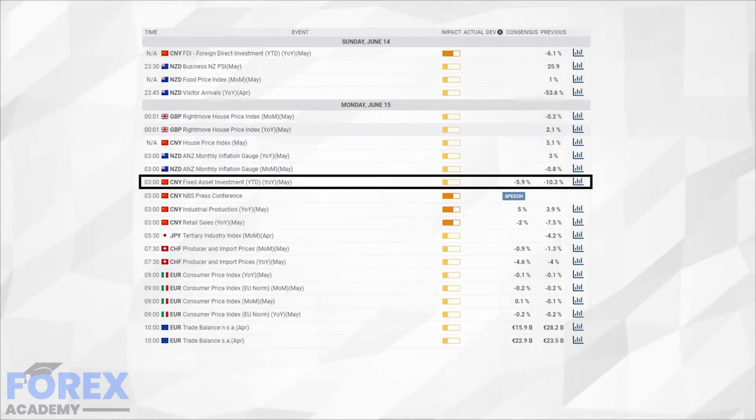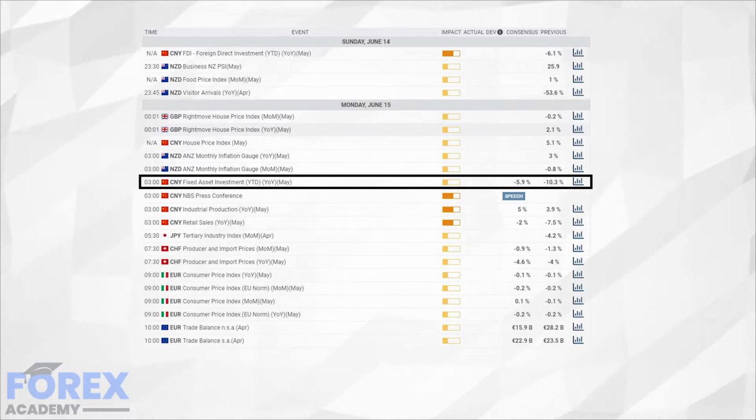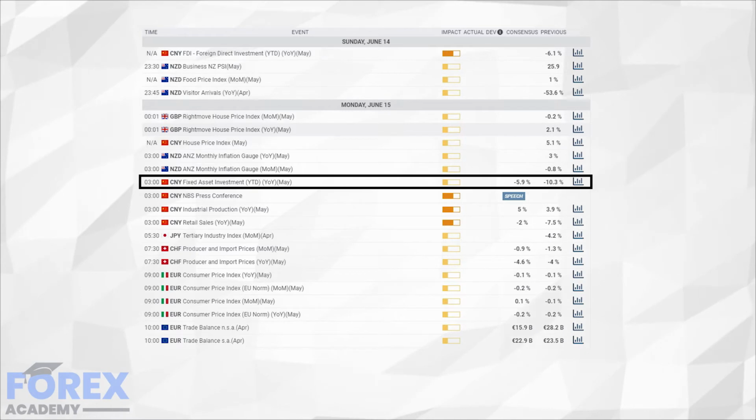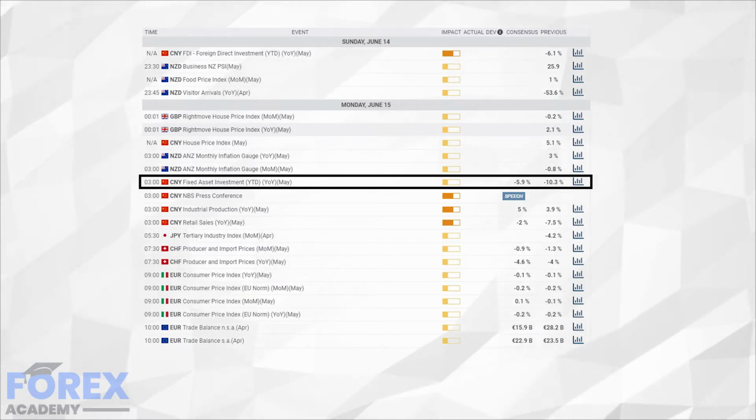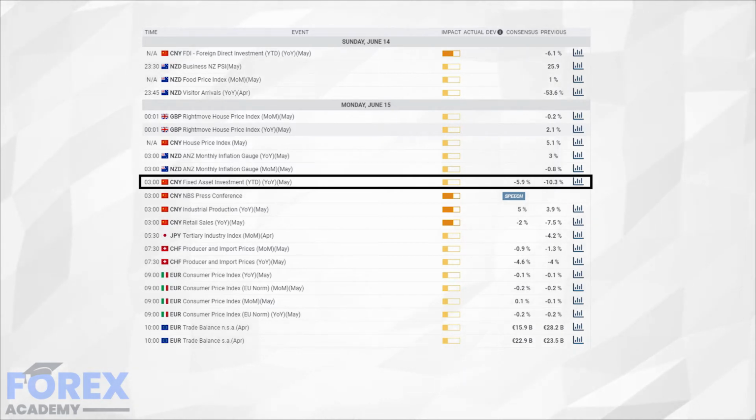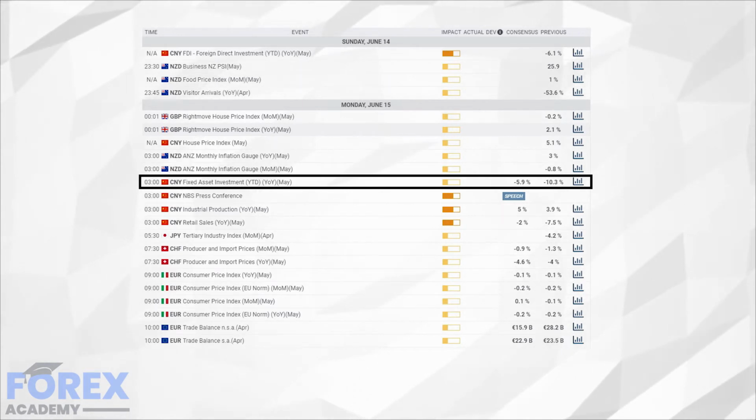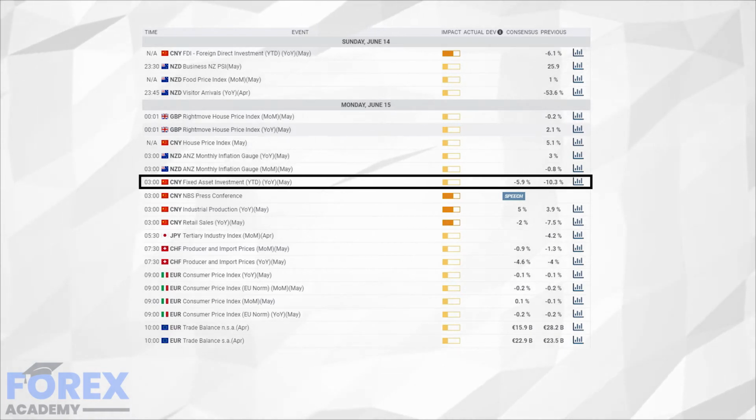Fixed asset purchases is a comprehensive index in the area of construction. These are also known as tangible assets, including machinery, land, buildings, installations, vehicles, and technology. The figure itself shows the scale of the pace with regard to overall economic growth with urban investments. In general, a higher number is portrayed as bullish for China, while a lower number is considered negative. As the whole world looks towards China with regard to how it improves its economic position post-epidemic, outside countries who trade with China view this as a significant release.